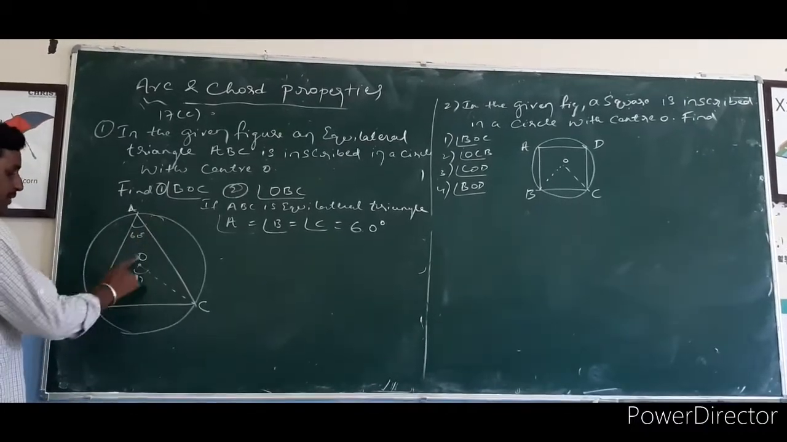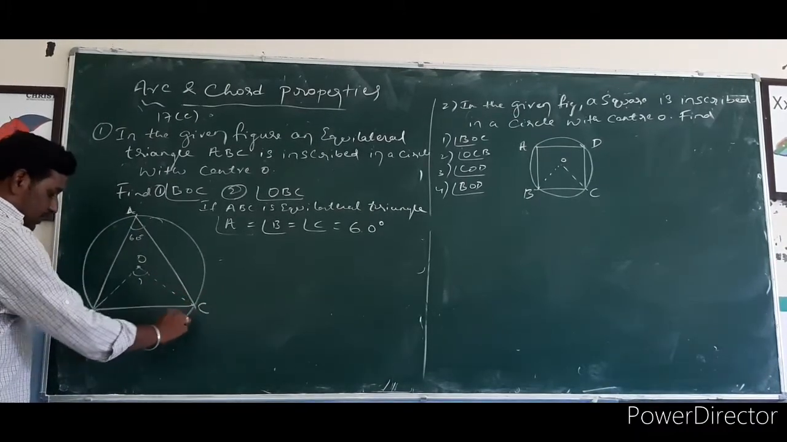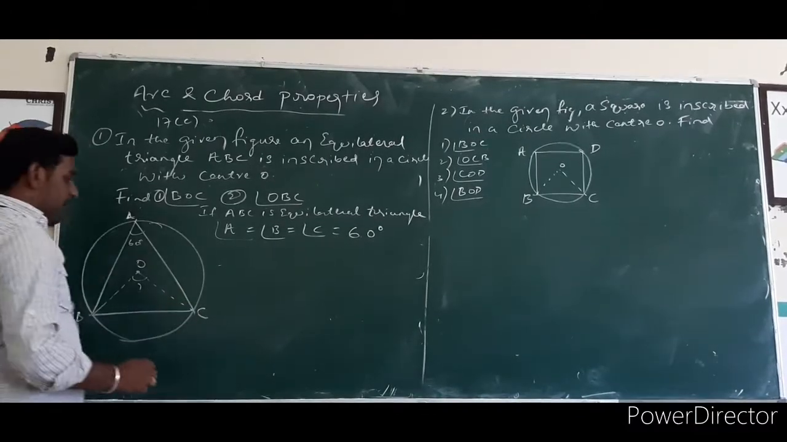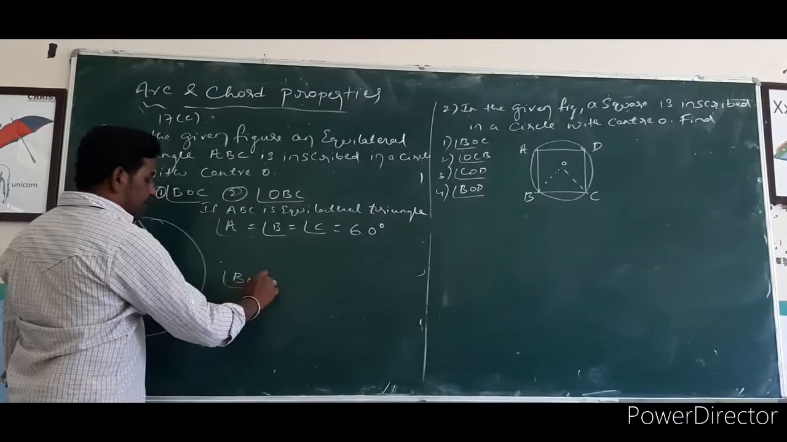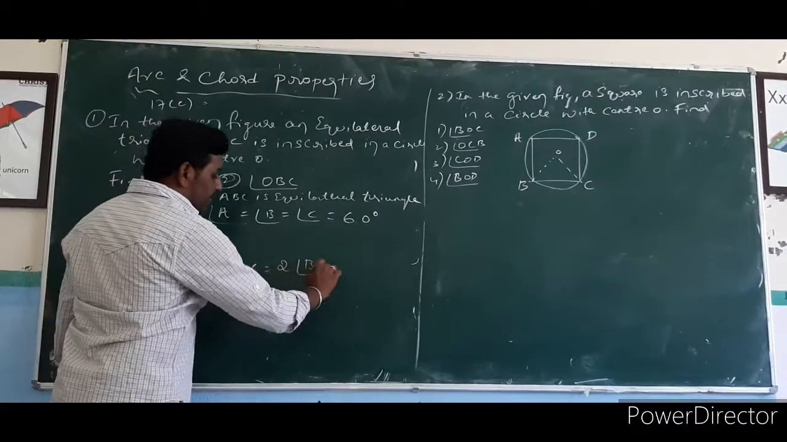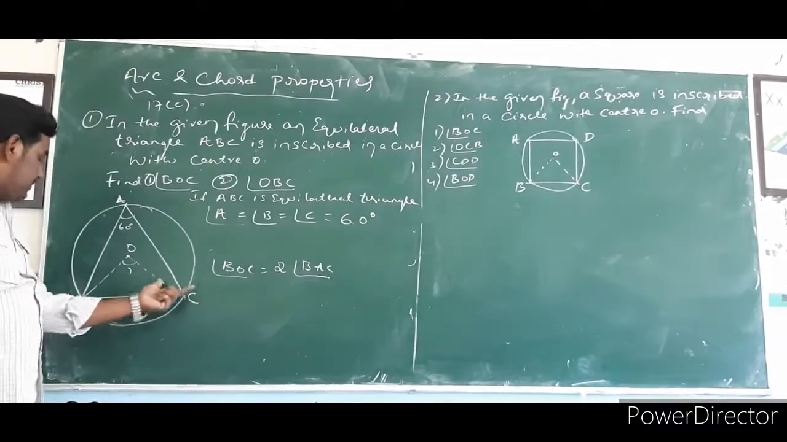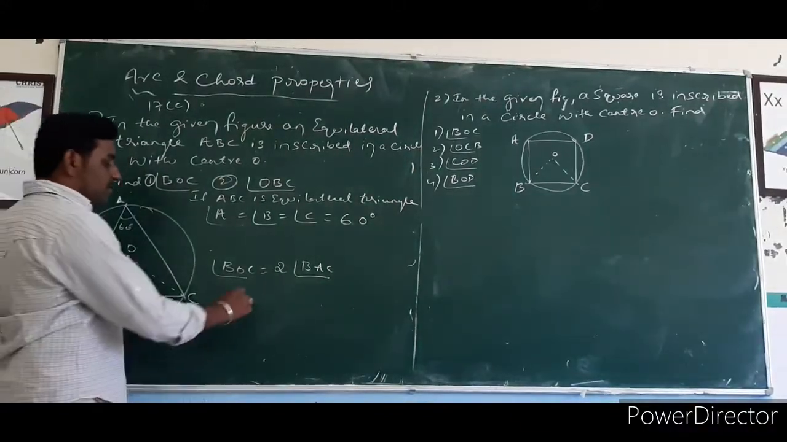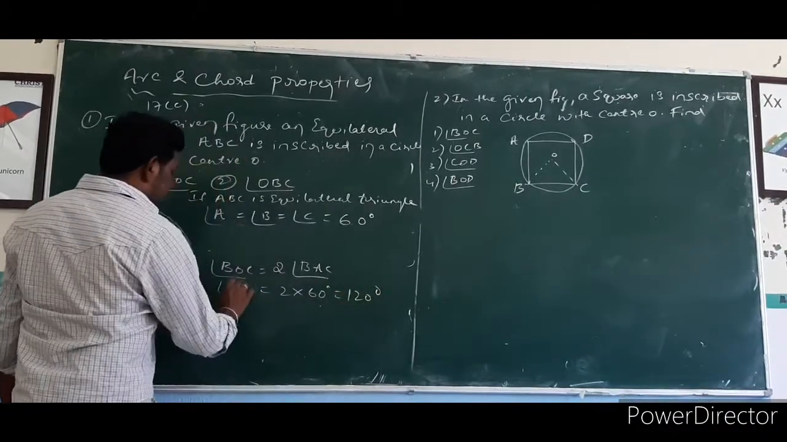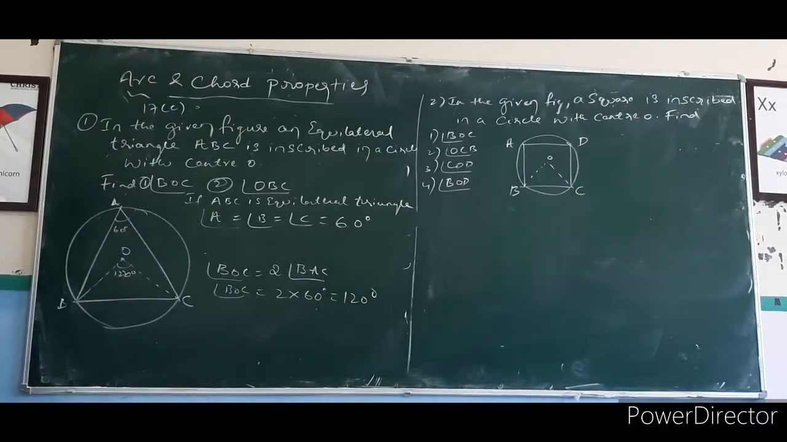So you know that BOC and BAC are subtended on the same part of the arc, that is BC. So that's why angle BOC is equal to 2 times angle BAC, because we know from the last point the central angle is 2 times the circumference angle of the same arc. So that means 2 into 60, what will we get? 120 degrees. That is BOC angle is 120 degrees. First we have to find the BOC angle.